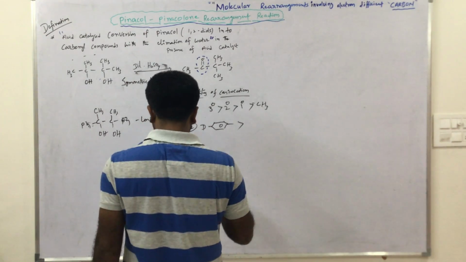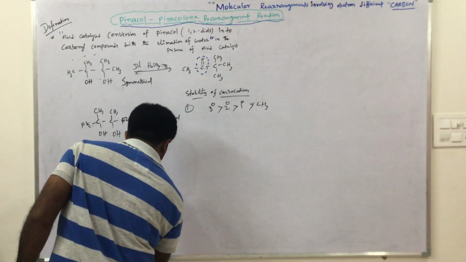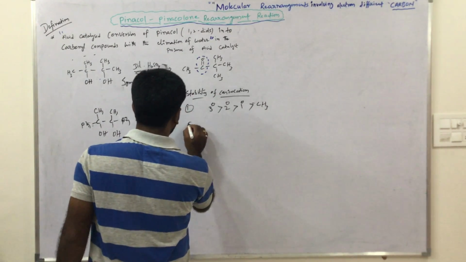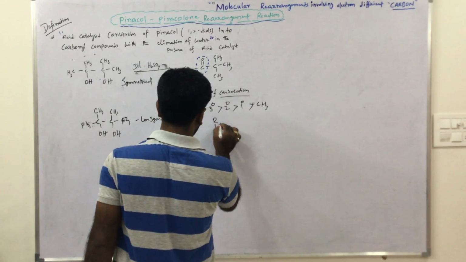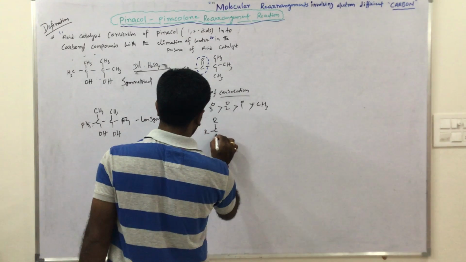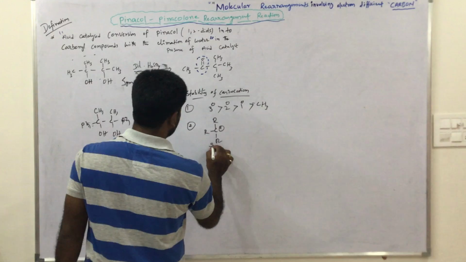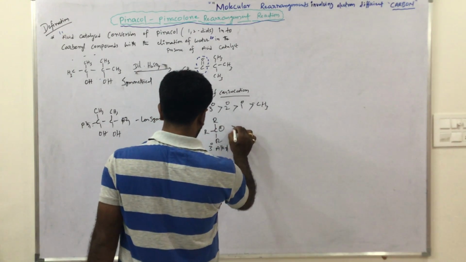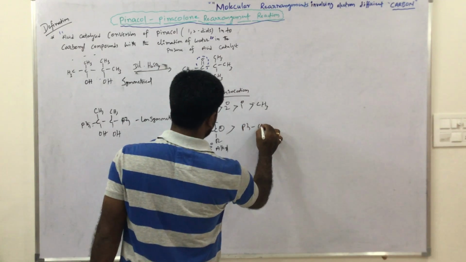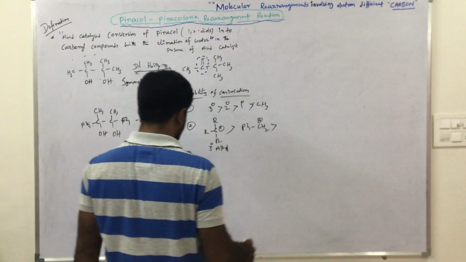For this convenient purpose we have benzyl rings. One more option is there, that is tertiary alkyl positive charge. This tertiary alkyl is more favorable than secondary.